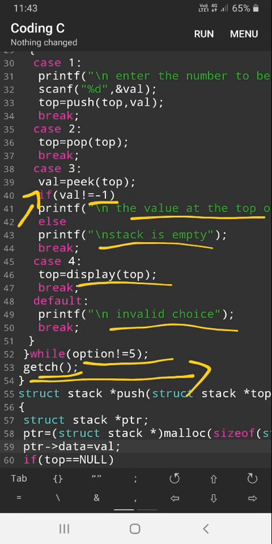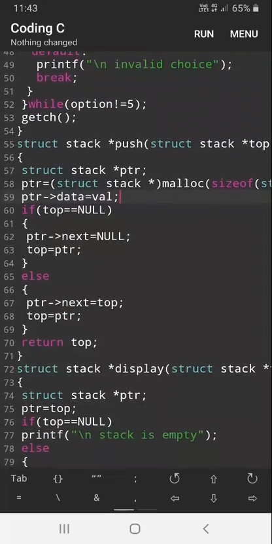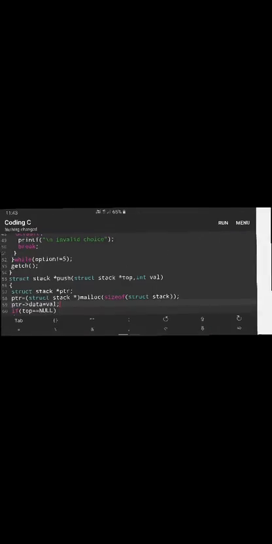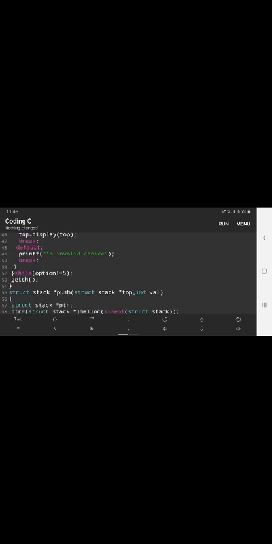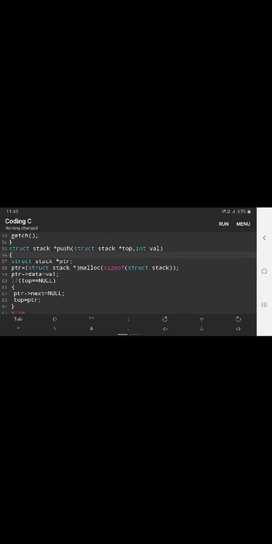Here the main is closing and the rest is the definition part. The first one is push. Struct stack push: top is coming here, value is coming.